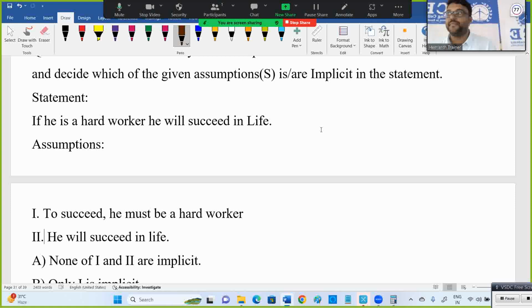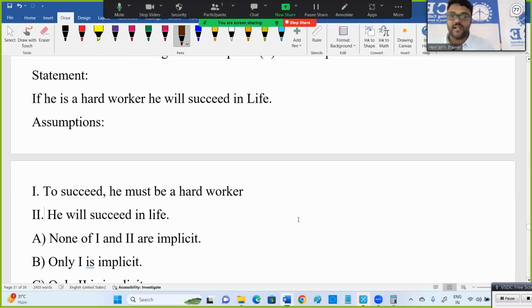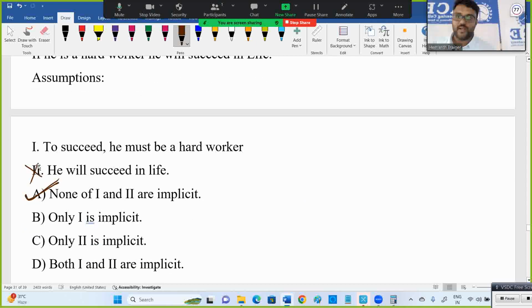Second one, he will succeed in life. How can I assure that? It's not directly mentioned that he'll succeed in life. He may not succeed either, I am not the one to decide. So none of 1 and 2 are implicit. First one you may be taking for granted, but please see that they didn't mention that only if he is a hard worker will he succeed in life. If the word only is there, then fine, 'to succeed, he must be a hard worker' we can consider, but here we cannot decide. First one is a dilemma, but second one is for sure wrong. We can go with none of 1 and 2 are implicit.